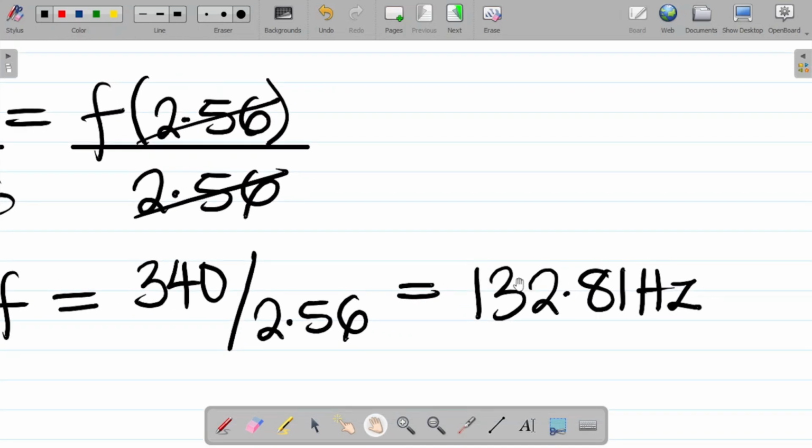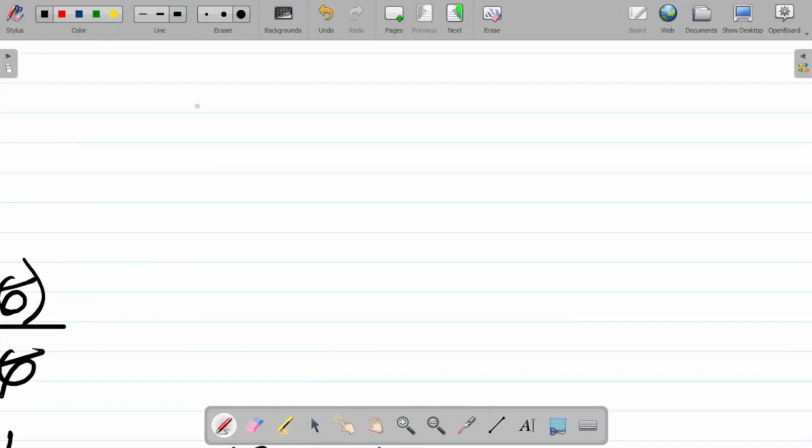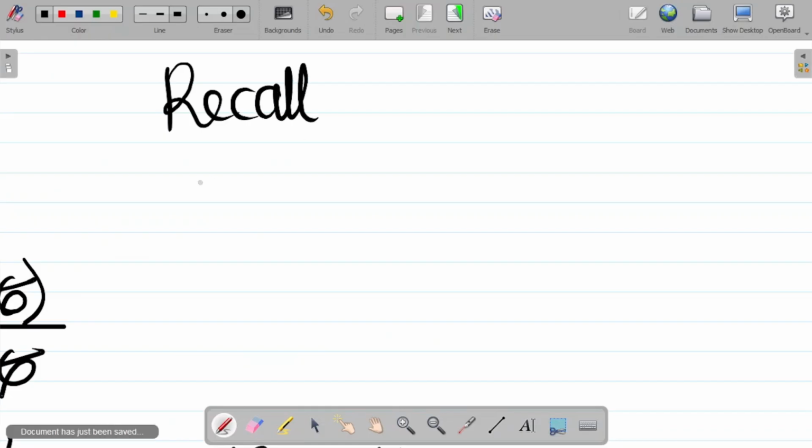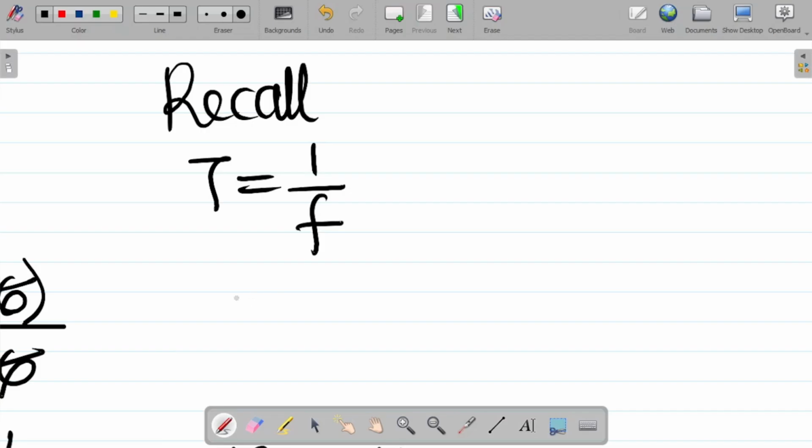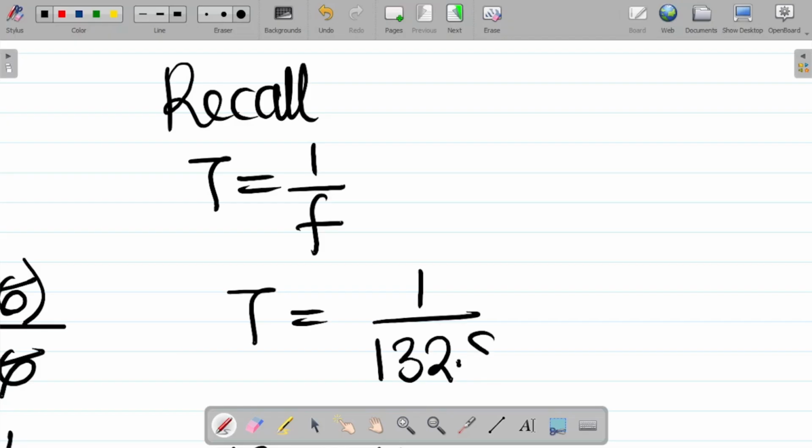We're asked to find the period. Recall that period T is equal to the inverse of frequency. So T is equal to the inverse of 132.81.